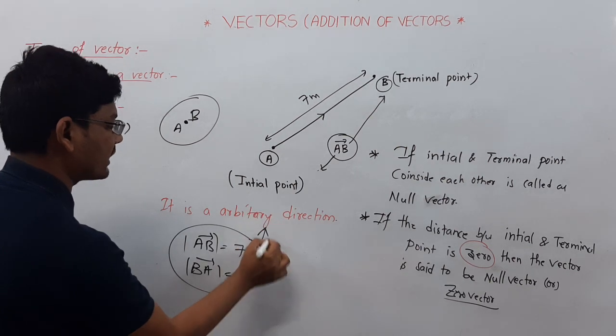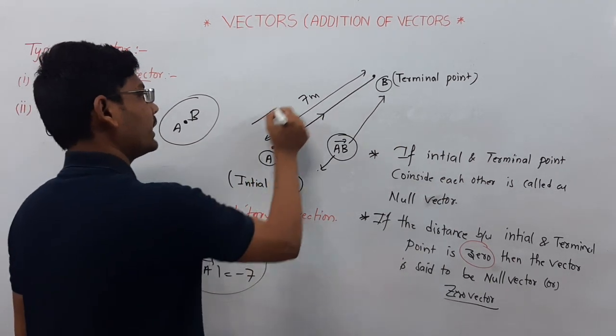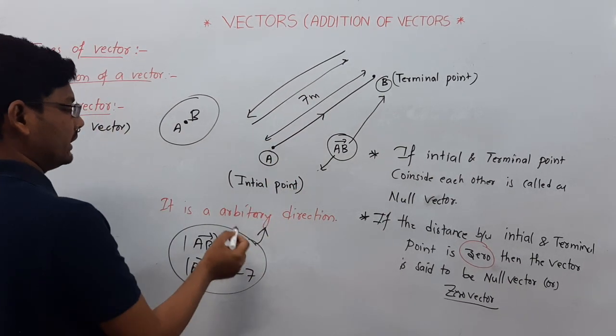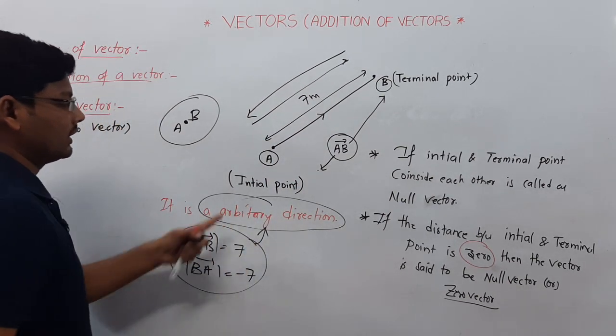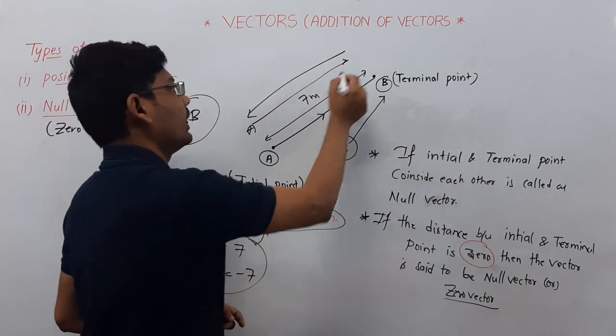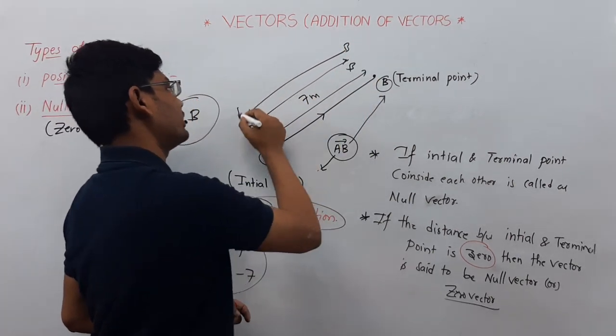Then it is called arbitrary: it goes in that way, and again comes back in the same direction. It is in the direction of AB, and it is again traveling in the direction of BA.